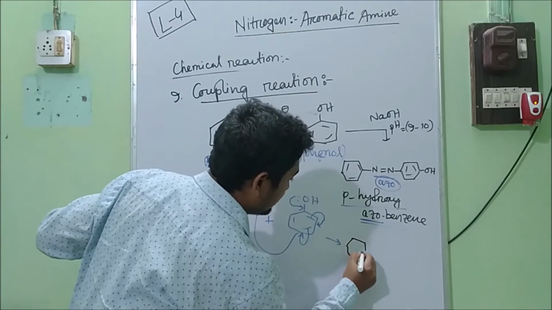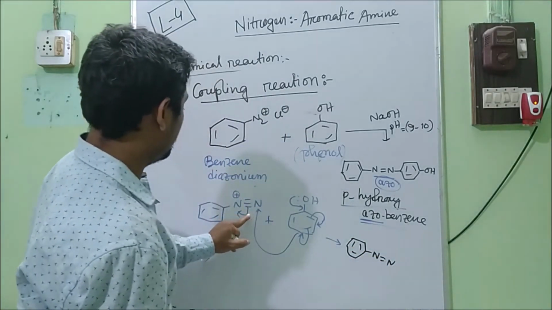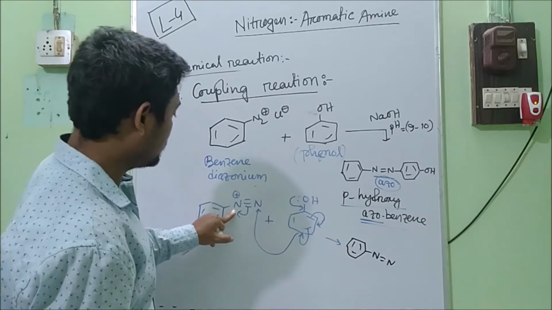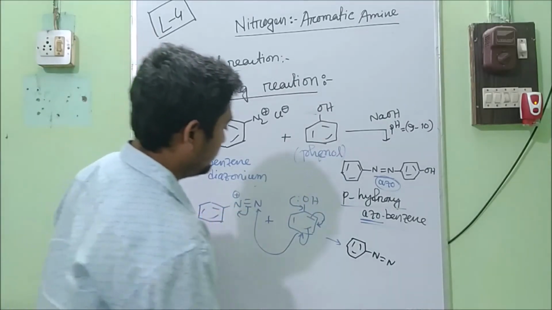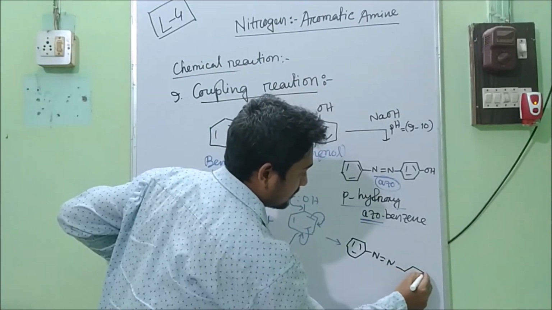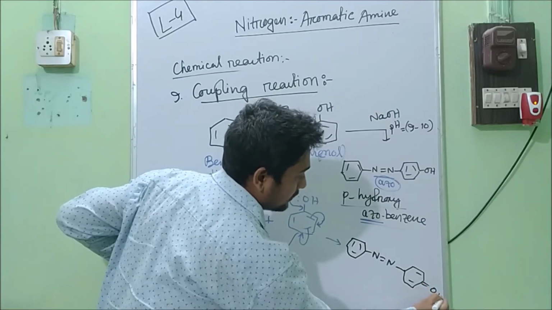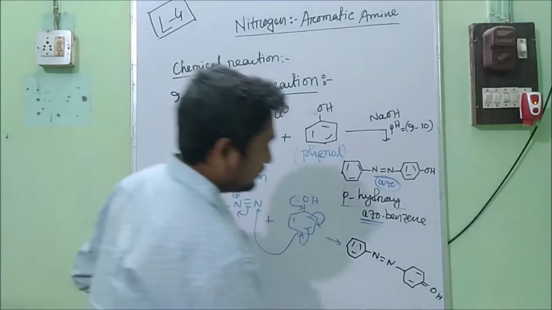This is the benzene ring. This is N double bond N, because one of the bonds comes towards this nitrogen atom, so it will be double bonded. Now this benzene ring is attached through the para position, with a double bond and OH.